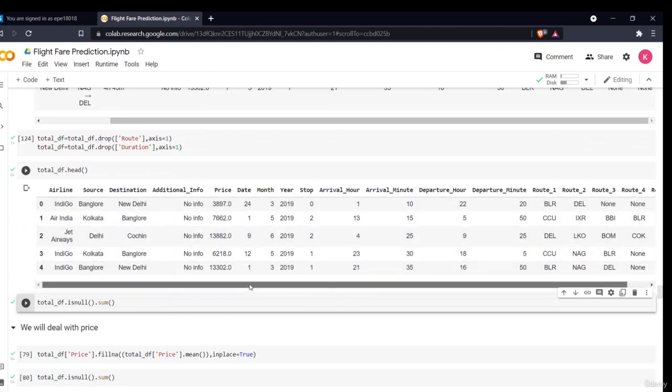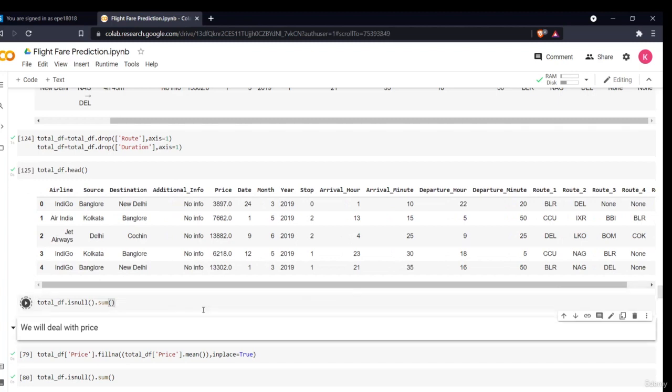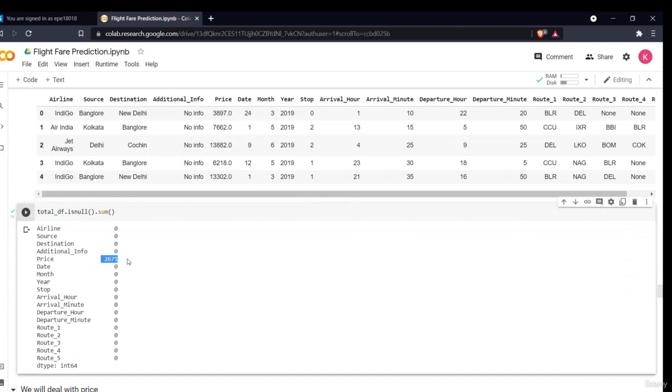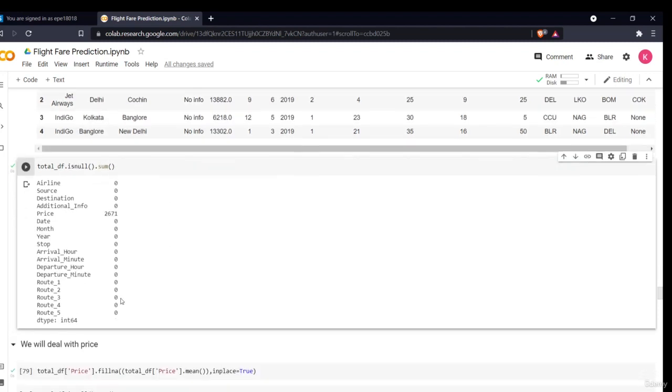Now I'll check if there are any null values in my data or not. So basically there are no null values in my data. The only thing it is showing is in my price column. These are actually not null values. These are my test data. In test data, as you remember, there was no price column. What I am doing is taking my test data also into my train data. You can separate your test data and your train data, but in this case I'll be taking both of them.